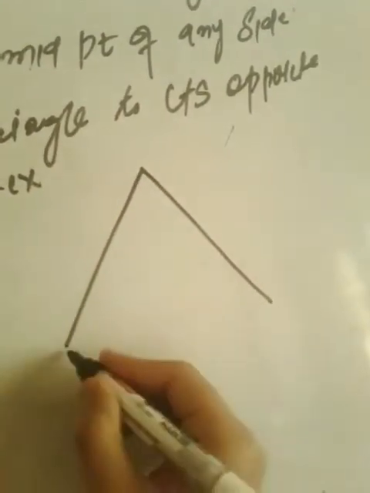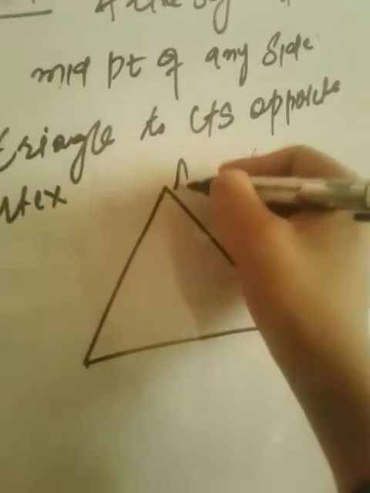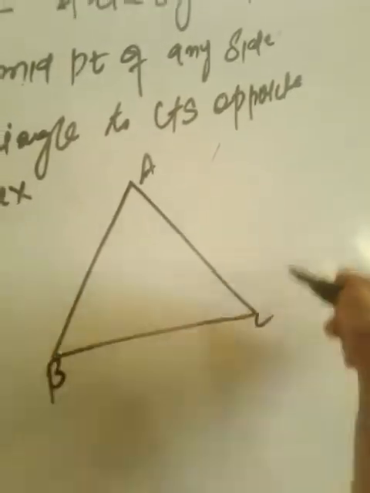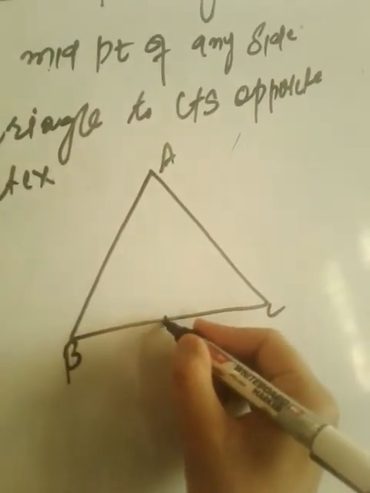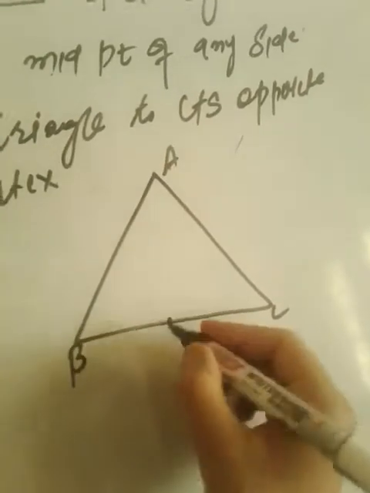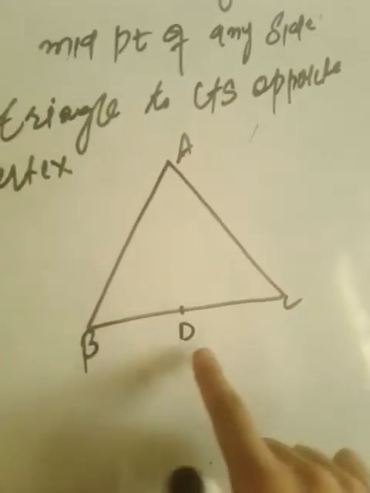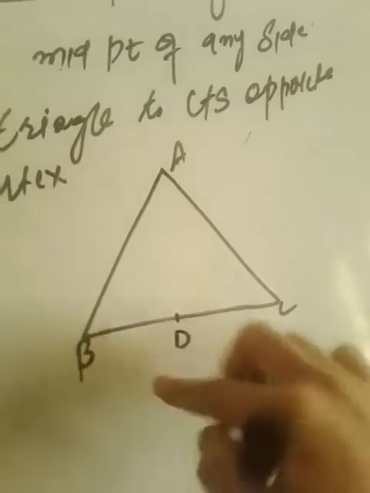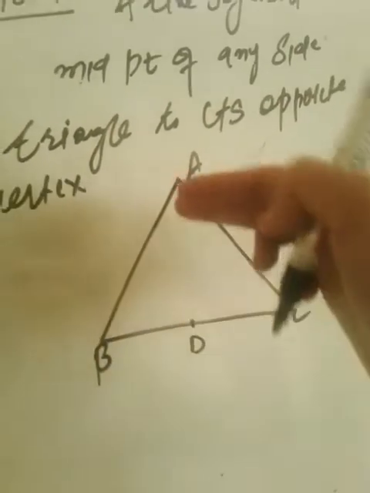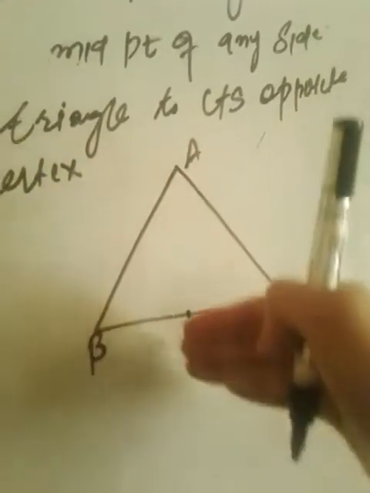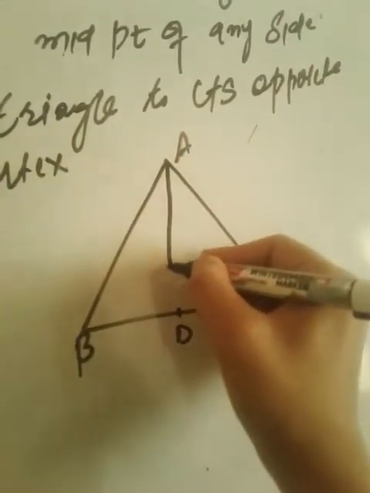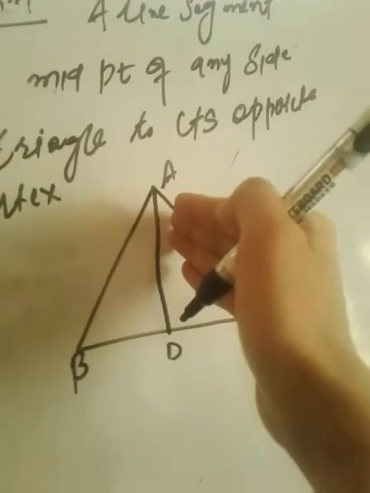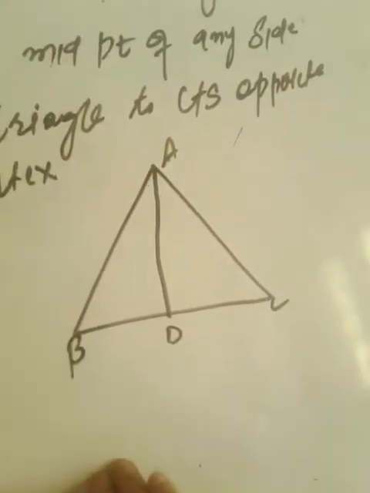Suppose we have a triangle ABC. If we find the midpoint of BC, say it is D. What is the opposite vertex? D's opposite vertex is A. If we join A to D, then this AD forms the median of the triangle.